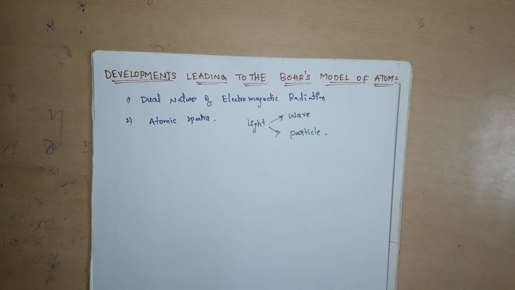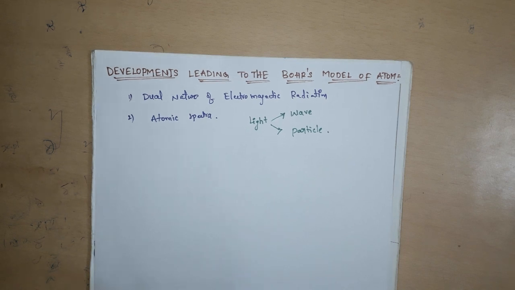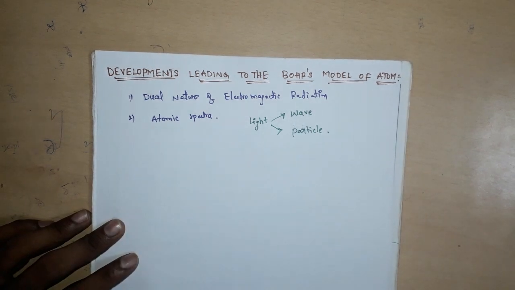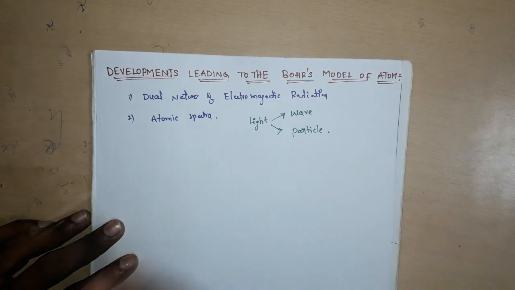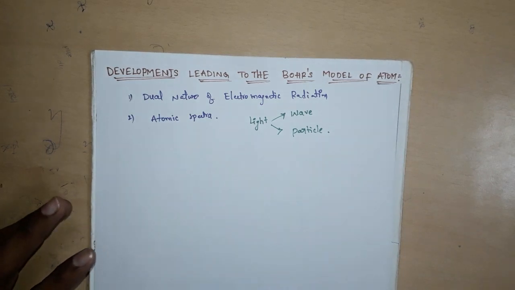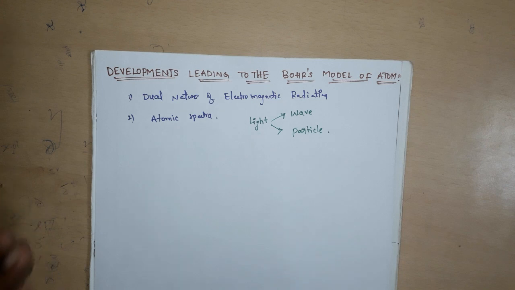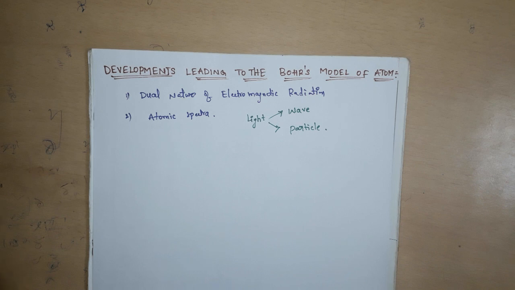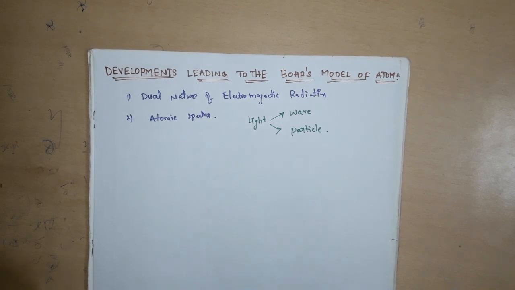The two major developments leading to the Bohr's atomic model are, first, the dual nature of electromagnetic radiation, and second, atomic spectra. Electromagnetic radiation is nothing but light. The best example of electromagnetic radiation is light. So the dual nature of electromagnetic radiation means light contains wave nature and particle nature.